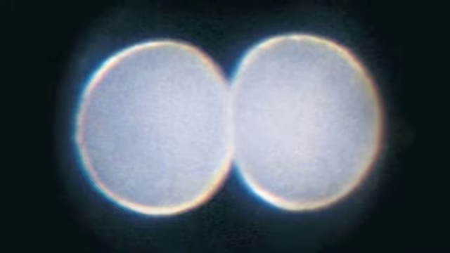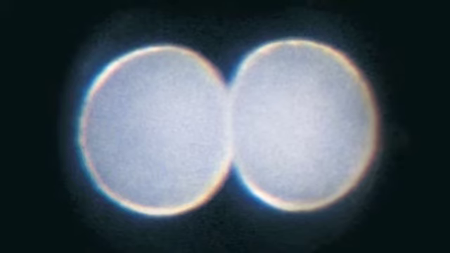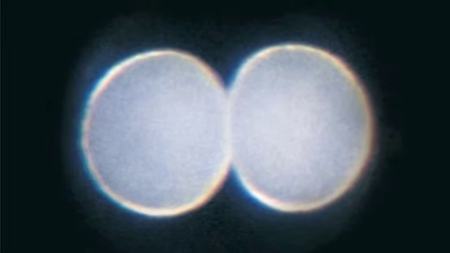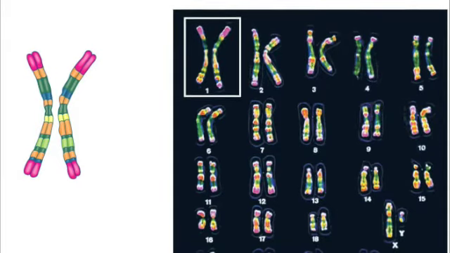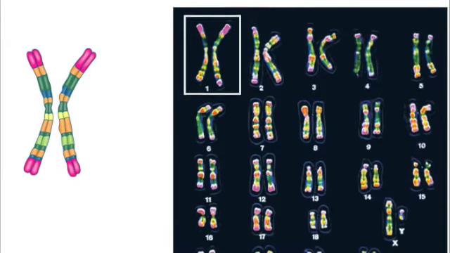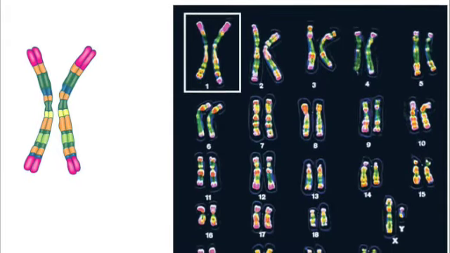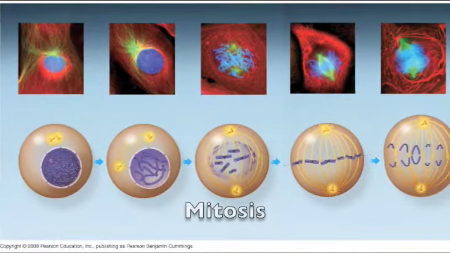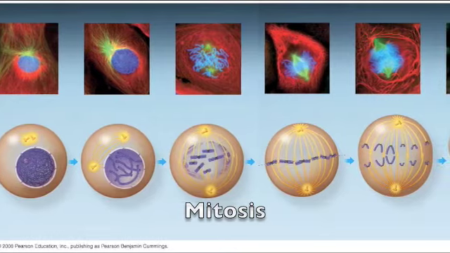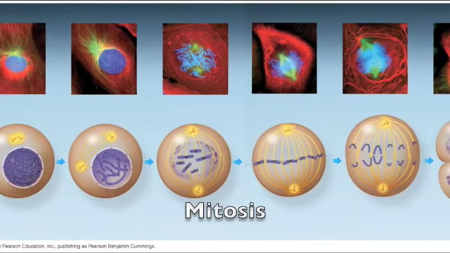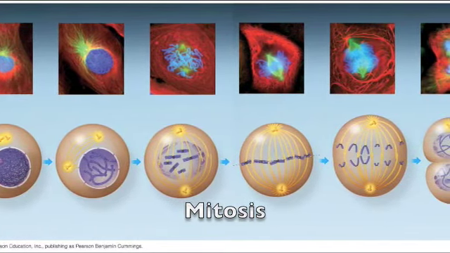The cell cycle regulates the growth, specialization, and replication of a cell. In this presentation, we will focus on the replication of the cell, which is exhibited in the process of mitosis, and, from a DNA standpoint, in the process of meiosis. Mitosis is the division of the nucleus and of the cytoplasm, resulting in two identical cells containing all the genetic information of the original parent cell.